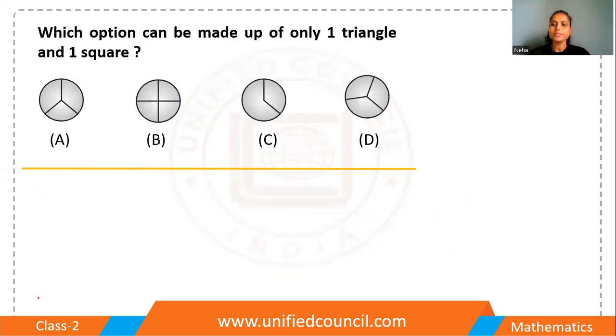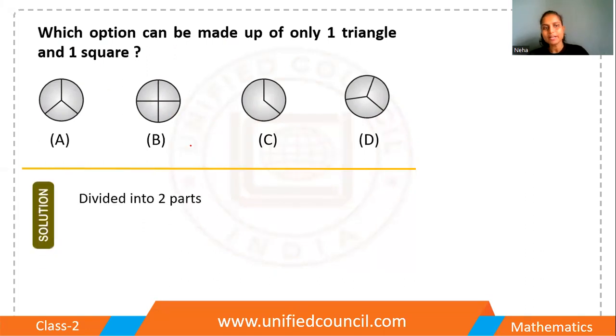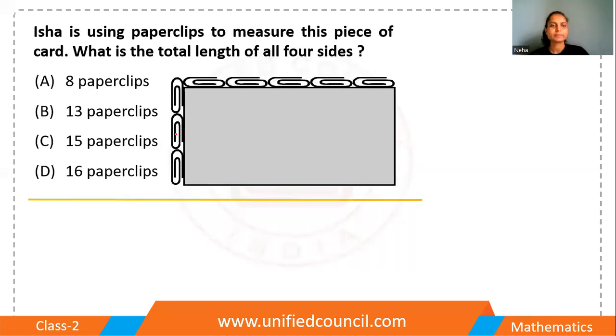Alright, let's move to the next one. Here is the next question. Which option can be made up of only one triangle and one square? Only one triangle and only one square, right? Let me check. Okay. So I think we have to divide into two parts, right? Then there will be only one triangle and only one square. Perfect. Divide it into two parts.